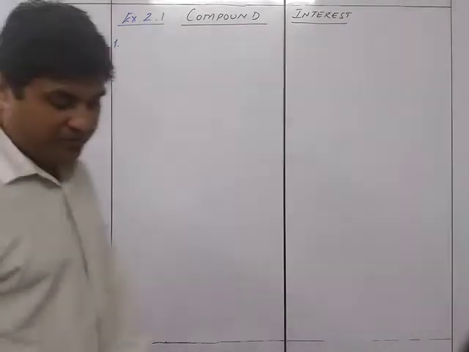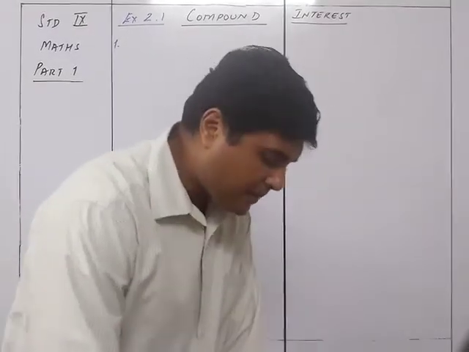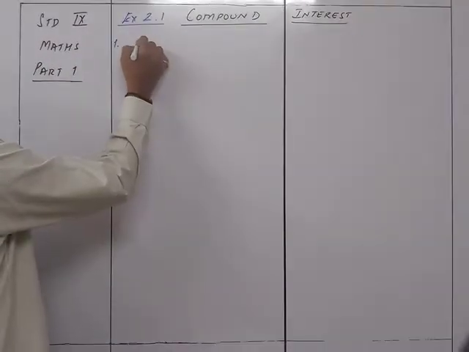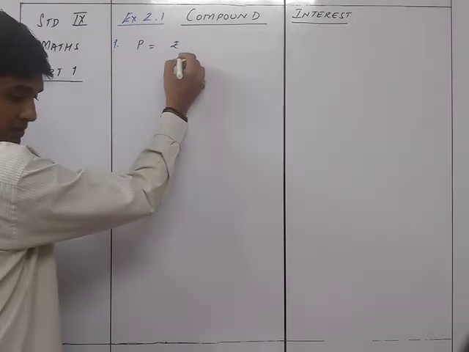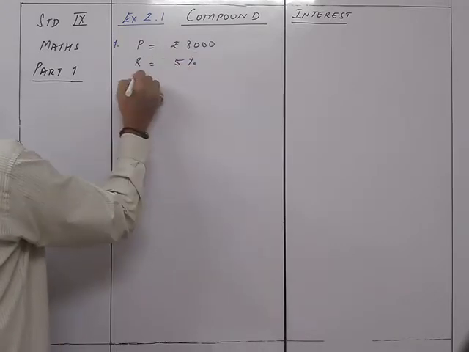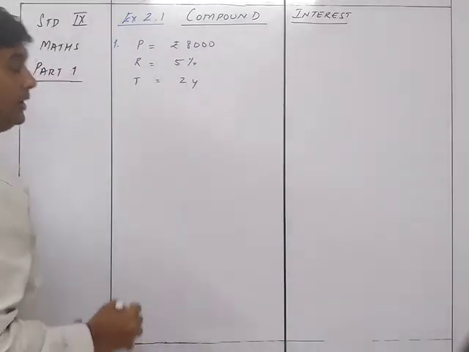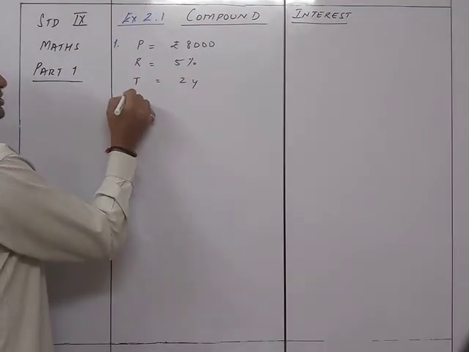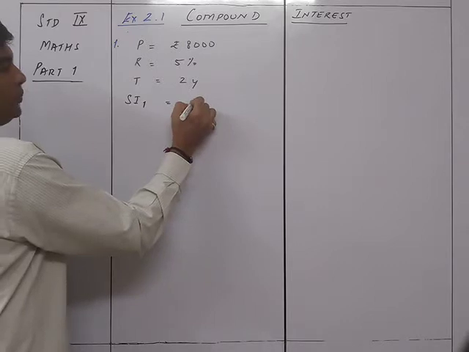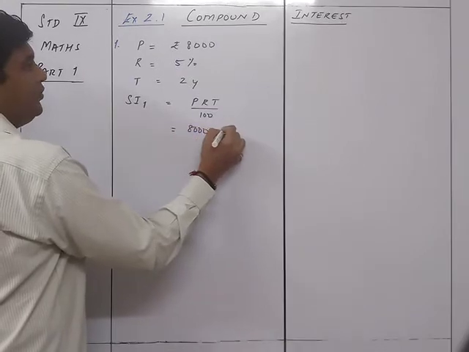So we start with the first sum. Find the amount in compound interest on 8,000 for 5% per annum. So what we are given, we are going to write the first thing: principal is equals to rupees 8,000. The rate of interest is equals to 5%. The time period T is equals to 2 years. Okay. Now for first year, that's what we'll be writing over here as SI1 is equals to PRT upon 100, where it will be 8,000 into 5 into 1.